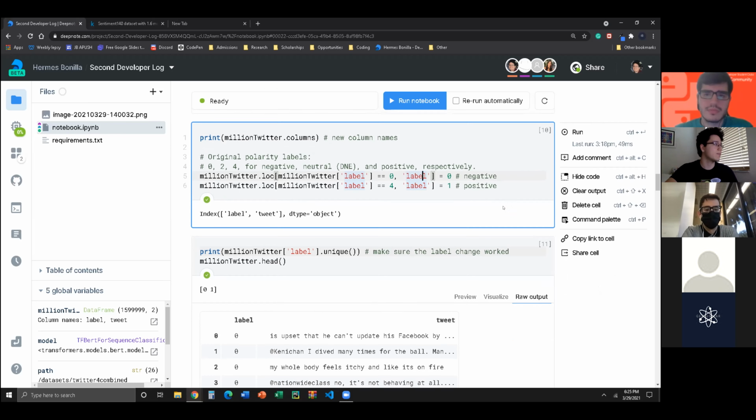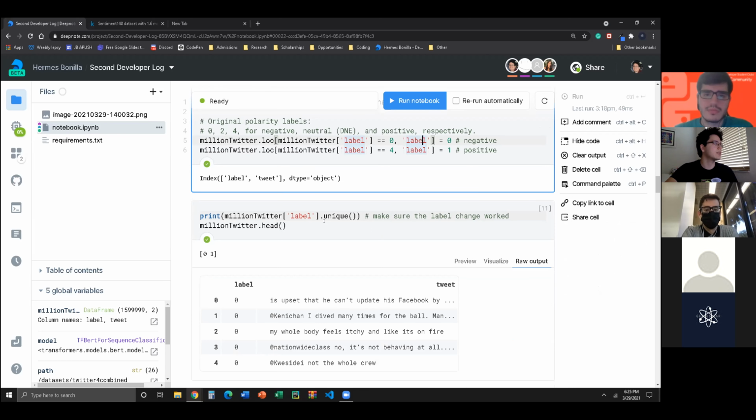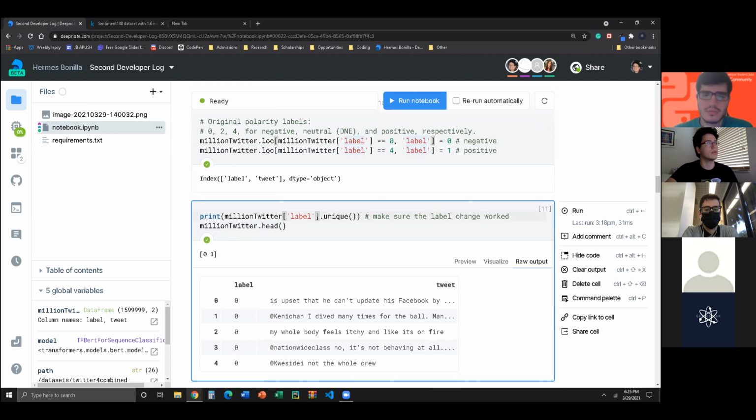That's our sentiment. So let's make sure that when we're doing this unique, we're saying, okay, from this data frame, from the label, tell us the unique values that there are, right?